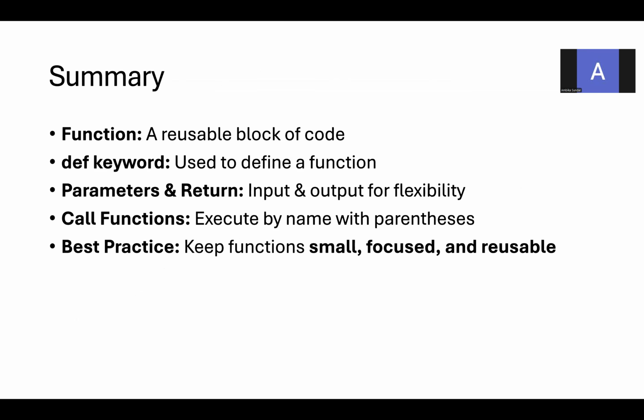A function is a reusable block of code. Def is the keyword used to define a function. Parameters and return give input and output for flexibility. Why are we using parameters and return values? Parameters take the input values and return gives you the output values. Call functions: execute by name with the parameters. Whenever you define a function, you should call that function with the values. Only then will the function be executed. Unless the function is called, whatever function definition you write is of no use.